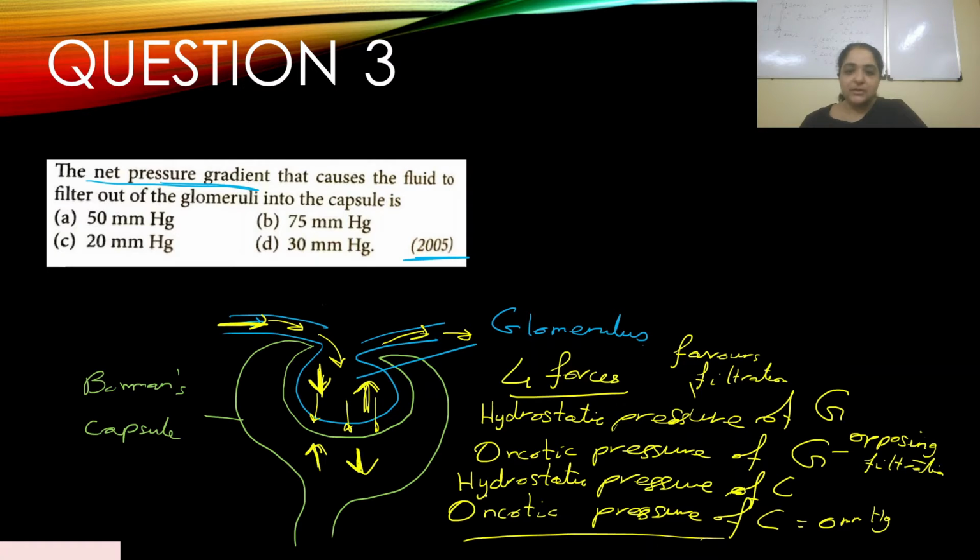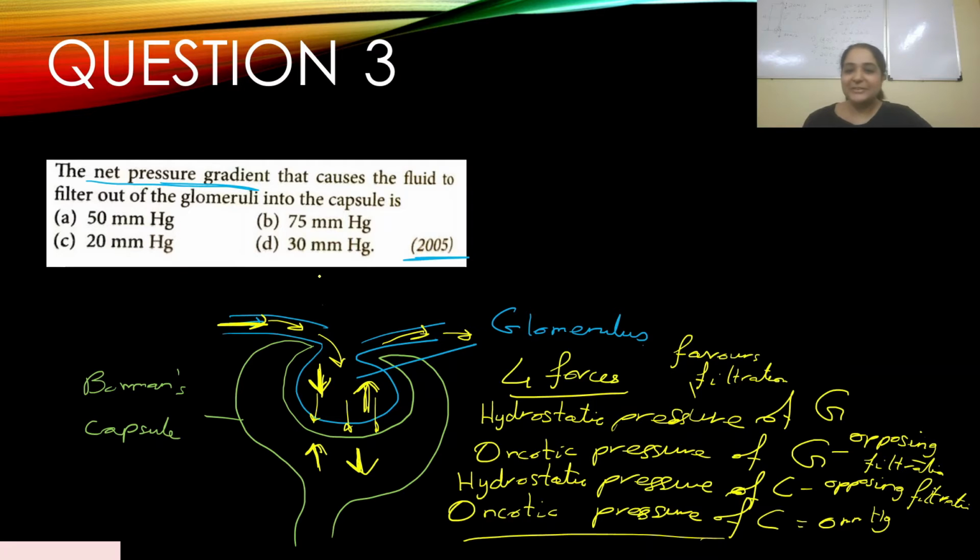Similarly, hydrostatic pressure of the capsule is also opposing filtration. You got the point, right? Oncotic pressure of the capsule is favoring filtration, but it is negligible because there are no proteins present there, so it is usually marked as 0 mm mercury. This is how net pressure gradient is calculated.